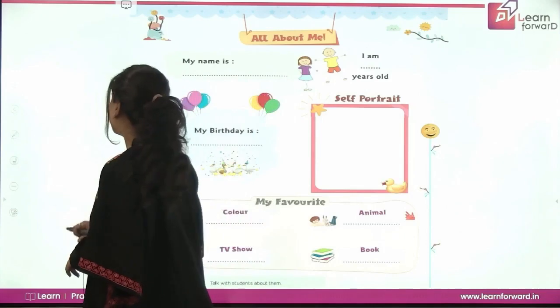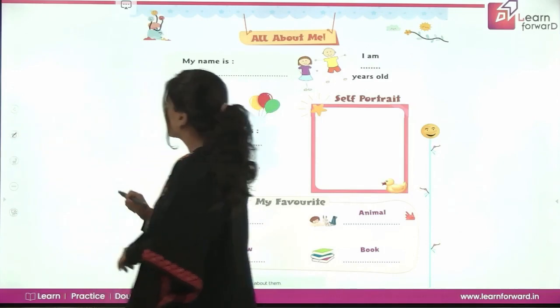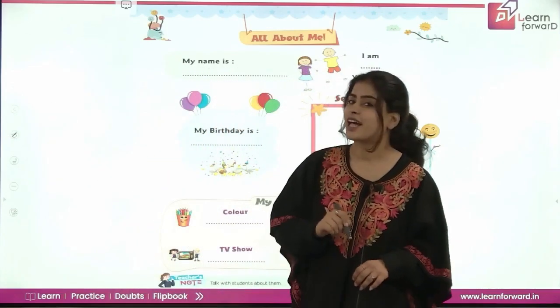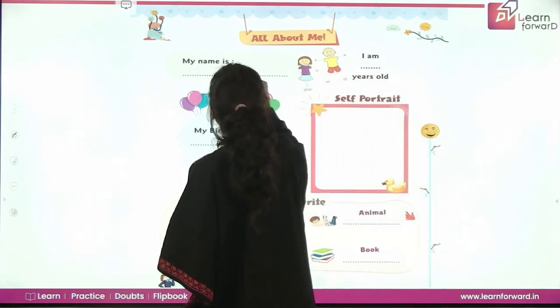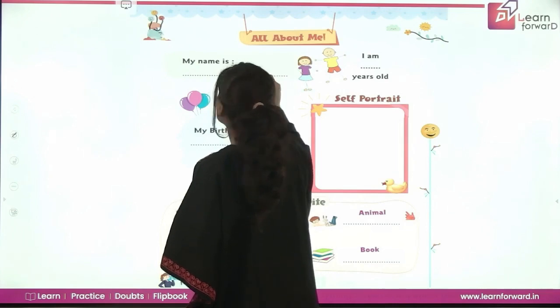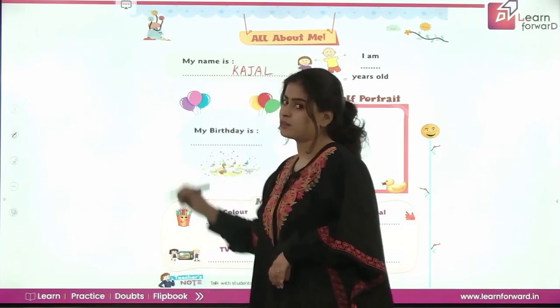So let's write the name first. Quickly take out your pencils and write the names with me. My name is Kajal. You will write your name here, okay?